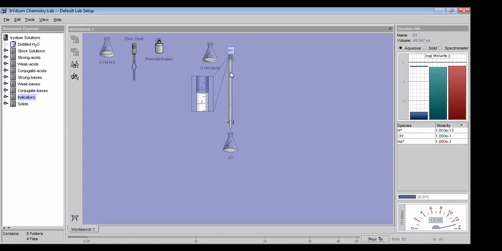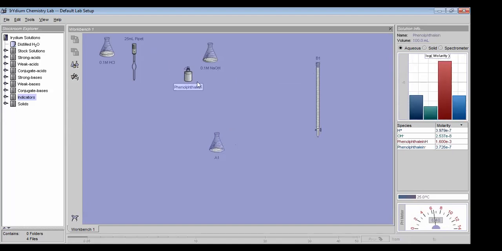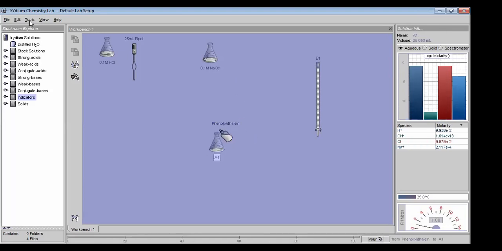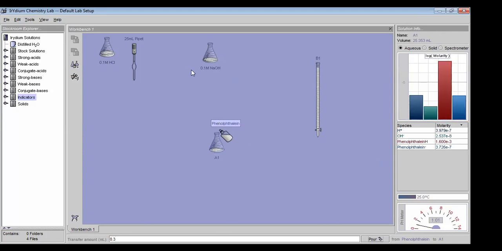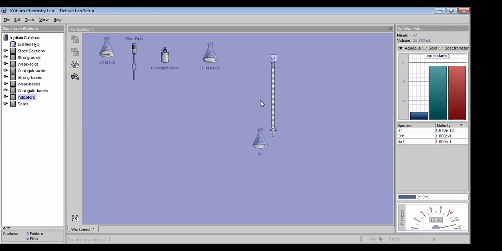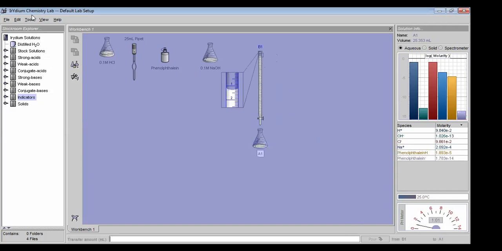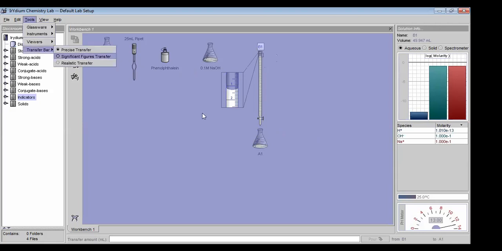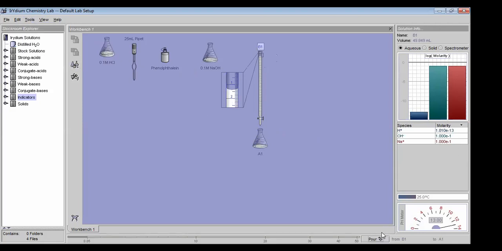Sorry, one thing I just forgot here. I forgot to add the phenolphthalein. So I will add 0.3 ml phenolphthalein. I will go to the precise transfer and add 0.3 ml of phenolphthalein, because without indicator you cannot see the end point. Next, we will slowly add this. So now we will transfer this through realistic transfer, slowly.